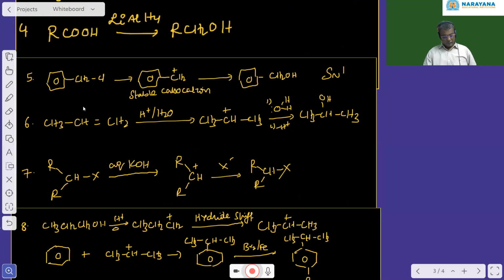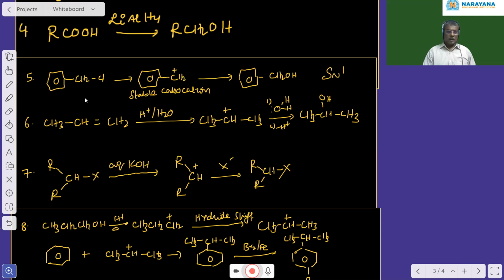Next. Question number 5. Benzyl chloride with aqueous KOH gives rise to benzyl alcohol. Usually benzyl chloride, when it is undergoing nucleophilic substitution, equally undergoes SN1 as well as SN2, but we give more preference to SN1 than SN2 because in the SN1, the intermediate that is formed is a stable benzyl carbocation, which is stabilized by resonance.